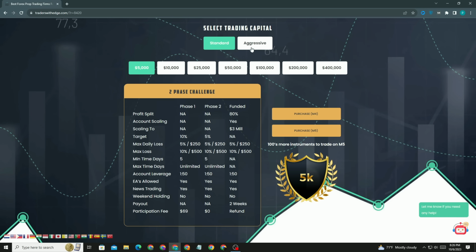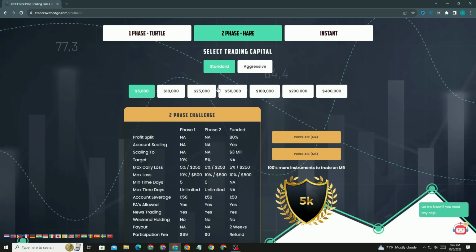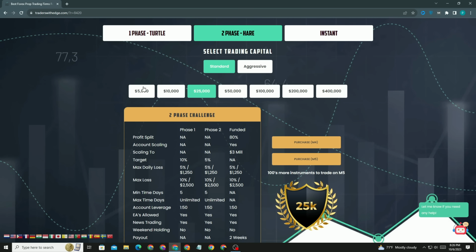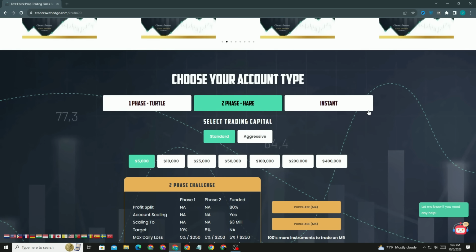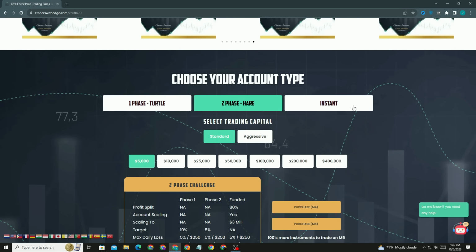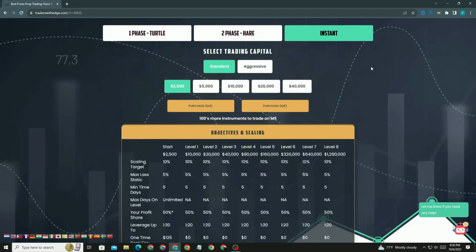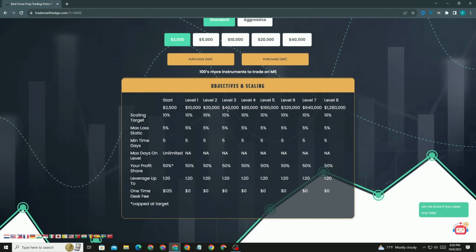Here are all the challenge requirements and features, what you'll get, and everything you can simply see. There are three types of account type: phase 1, phase 2, and the instant account. For phase 1 and phase 2, you need to wait for some time after you invest some money.